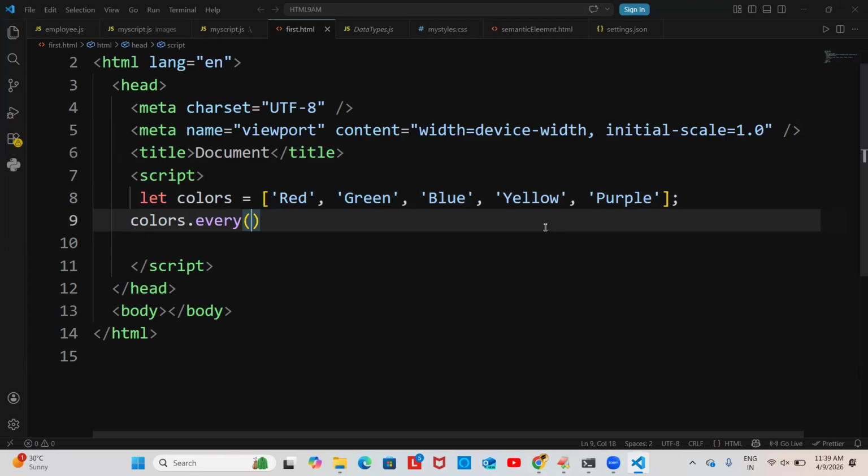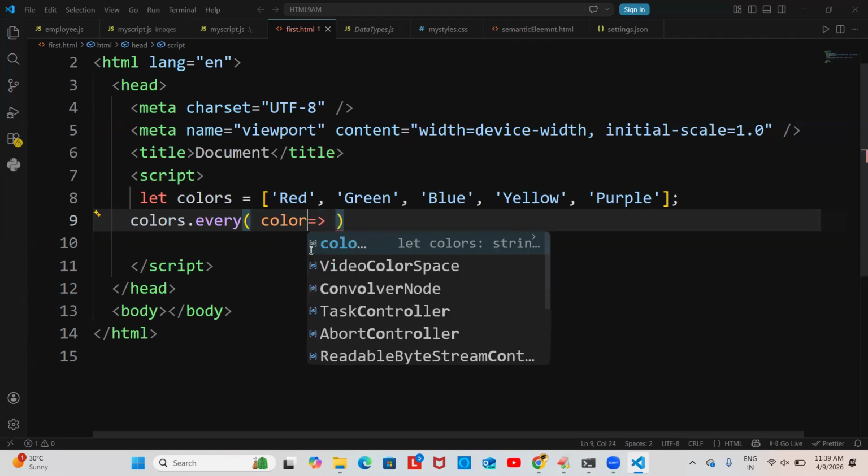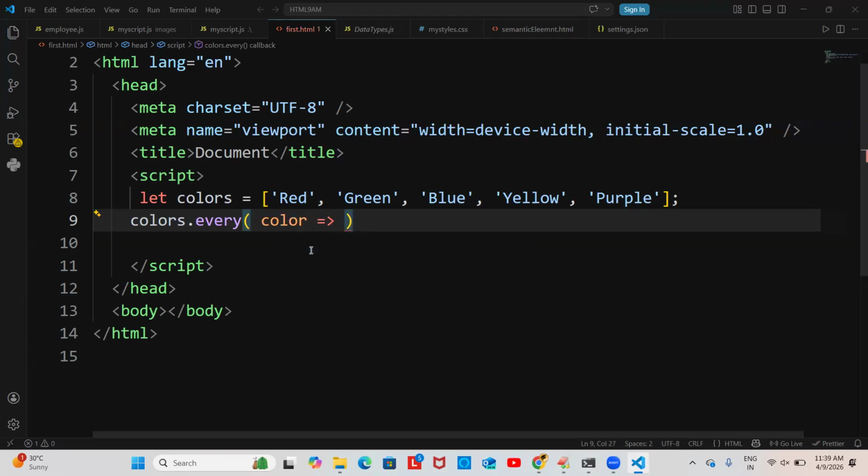Previously we discussed push, pop, shift, unshift, slice, splice, which is normal data. But forEach, filter, map, reduce, today's every function, some function, these all take arrow functions that you need to pass. Colors dot every, you write the arrow function. Take each color on the left side, then write color dot includes.